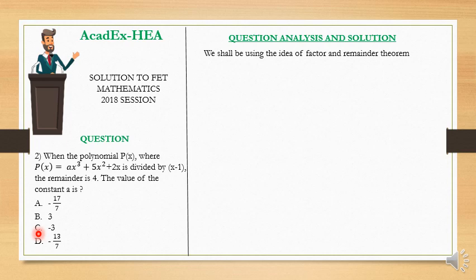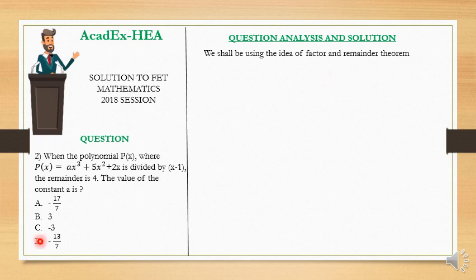In this question, to be able to solve the question, we shall be using the factor and the remainder theorem.